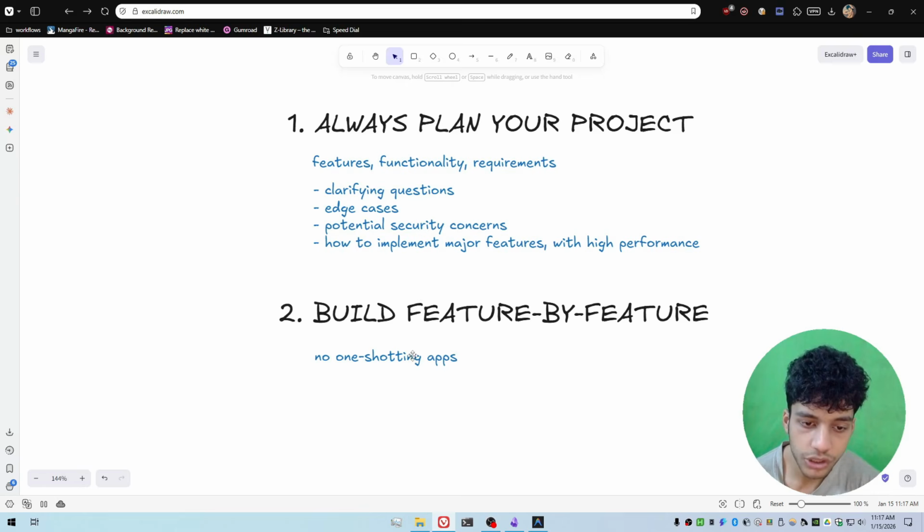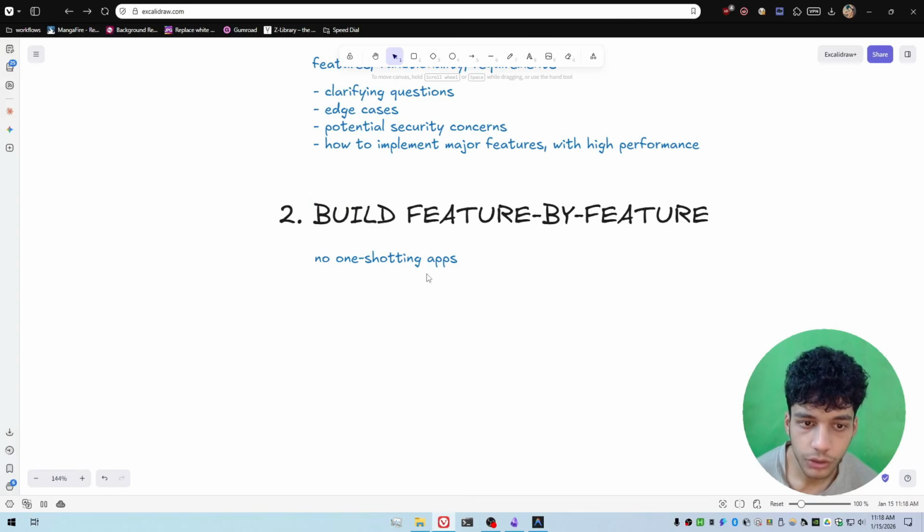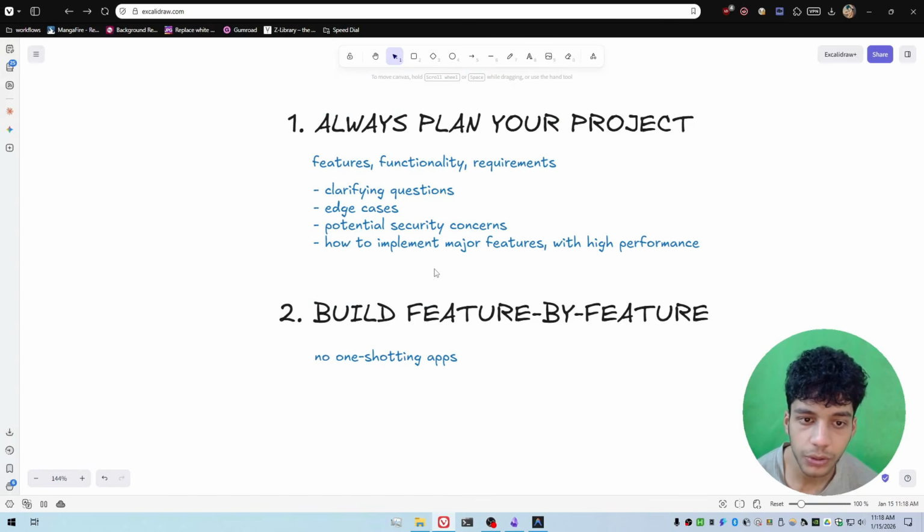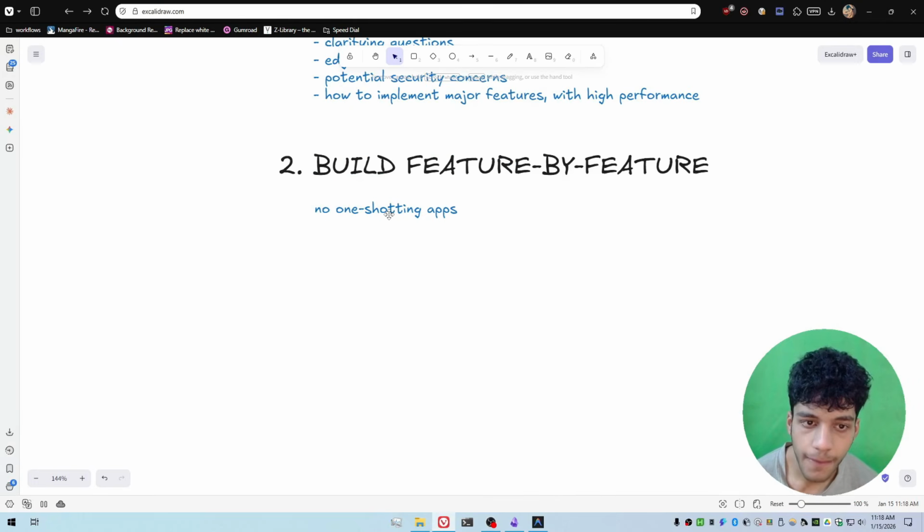One-shotting apps is literally just for Twitter people to get an audience, all right? To make their post go viral. It is not something that real developers are going to be doing. What you need to do is build your application feature by feature. And again, that is why you go back to step one and plan your project, plan your features and functionality, and write a detailed plan for them. Start building your app feature by feature, describe the feature to AI, use this plan document that you've built over here, and have the AI come up with some sort of an implementation plan.